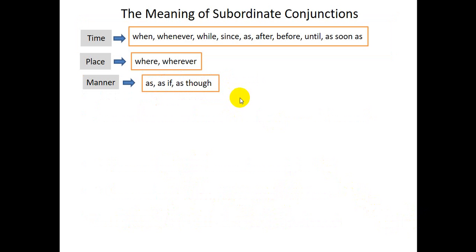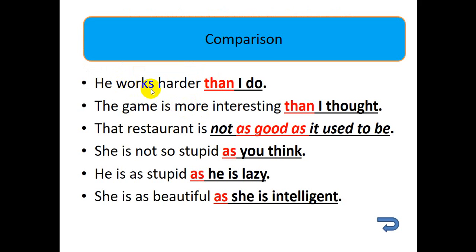The next subordinate conjunctions to show comparison: than, as. He works harder than I do. The game is more interesting than I thought. The restaurant is not as good as it used to be. She's not so stupid as you think.